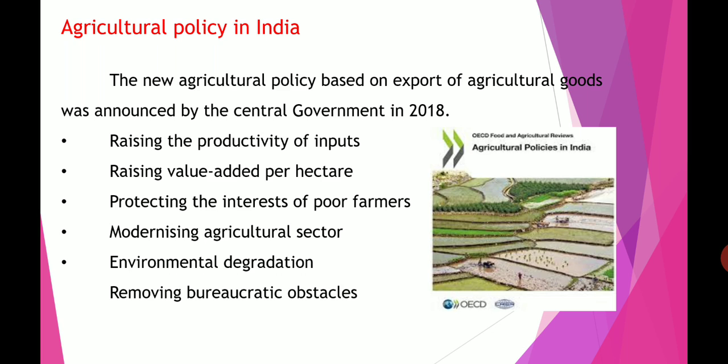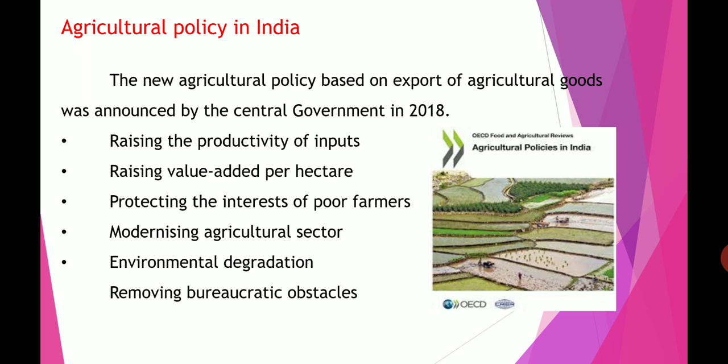Next one is raising value added per hectare. Hectare means 2.47 acres equal to 1 hectare. They are trying to increase the productivity at the hectare level.